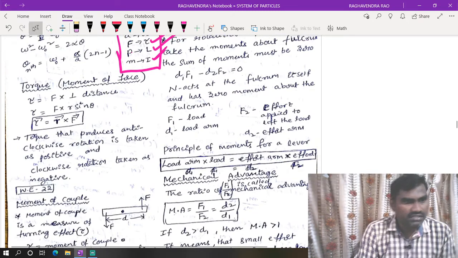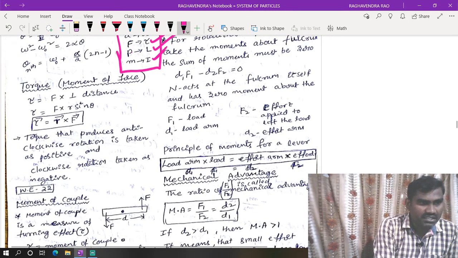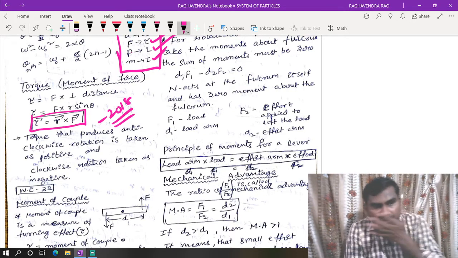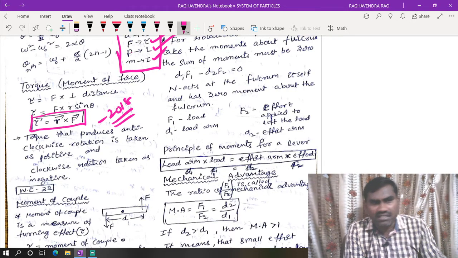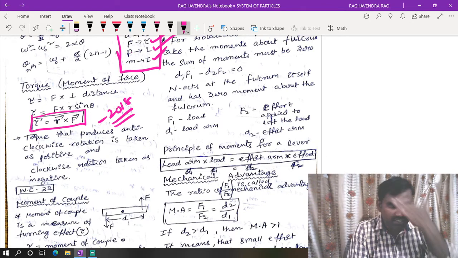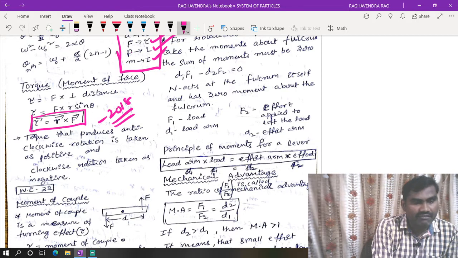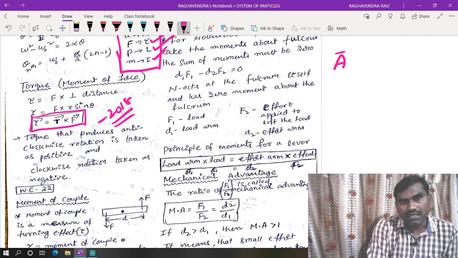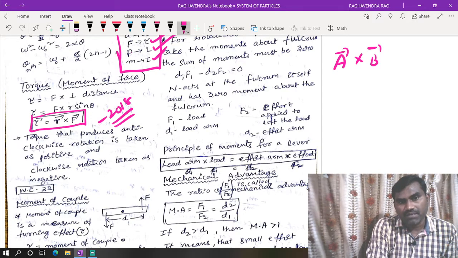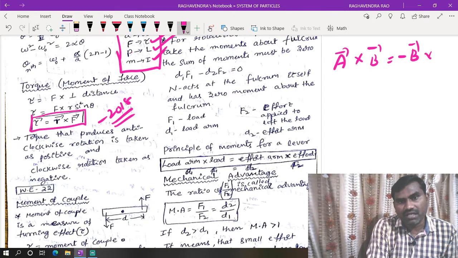Okay. So torque is nothing but force into perpendicular distance. That is, tau bar is equal to r bar cross F bar. In the 2018 NEET examination, the r vector and force vector were given directly, and they asked about torque. But here what we have to identify is that a bar cross b bar is equal to minus b bar cross a bar.